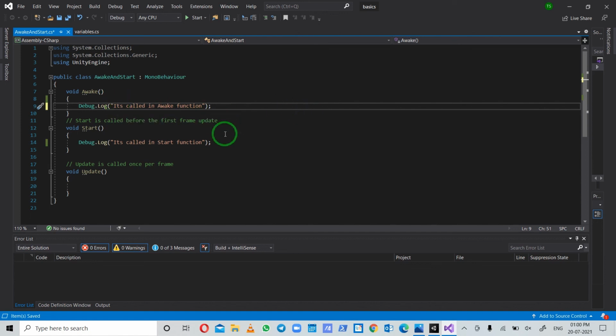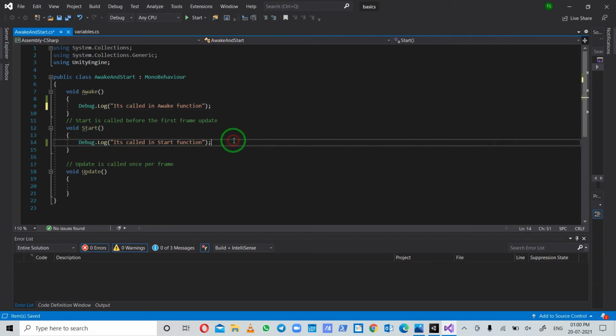If I have so many objects and in all the scripts the awake function is called and the variables are initialized, this will affect the performance, and we will be initializing variables which we don't need. So if the script may or may not be enabled, it's better to initialize those variables in start.